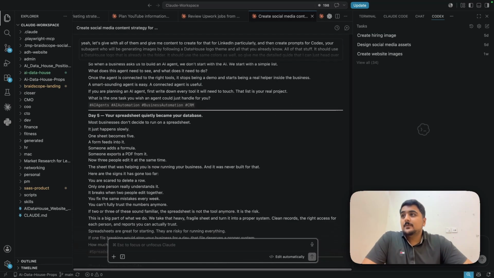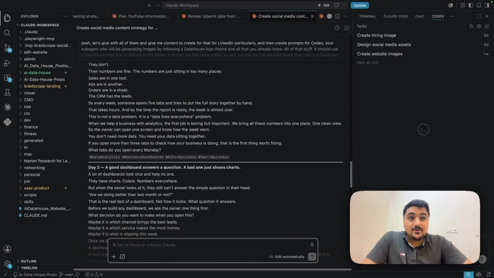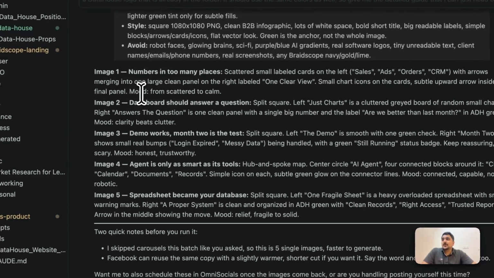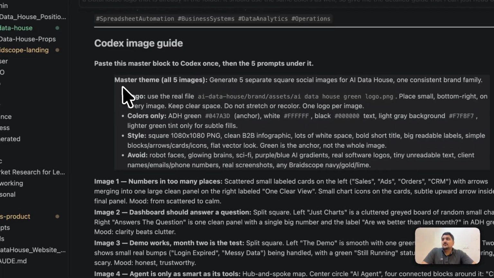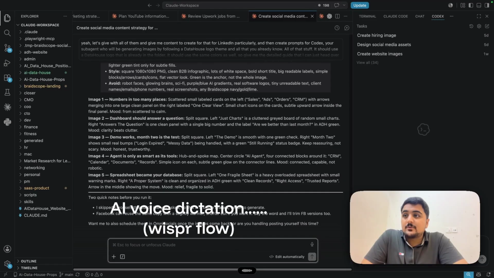Let's see what's done, and it has generated all the content that you can already do with even GPT, with even Codex, any platform that you can use for that. And now here are the images. It generated some prompts. Kindly make the prompts a little bit more specific, and also specify the location for the logo and all that. The prompt should be very detailed so that it doesn't miss the quality.